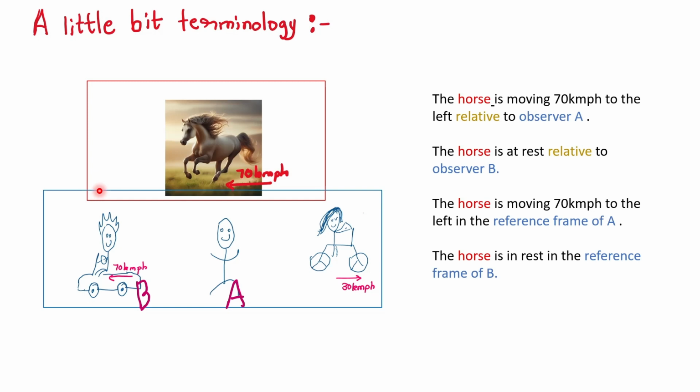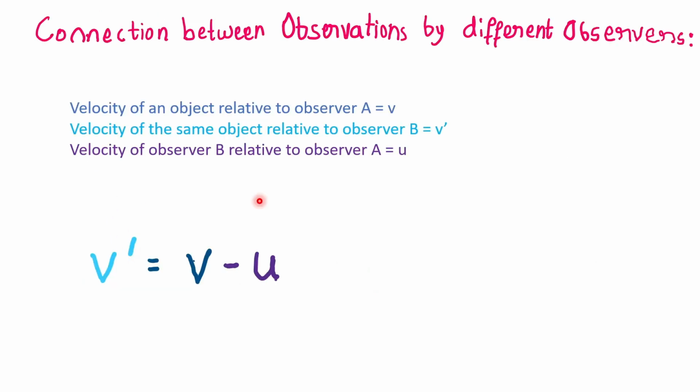We can have a relation between the measurements made by two different observers if we know the relative velocity between them. We have a neat formula for that. So if we have an event, an object, and two observers measure its velocity, the first observer tells me that the velocity is v and the second observer tells me that the velocity is v prime. I can relate them if I know the velocity of observer B in the frame of observer A. If that velocity happens to be u, then v prime is equal to v minus u. This is a very simple equation.